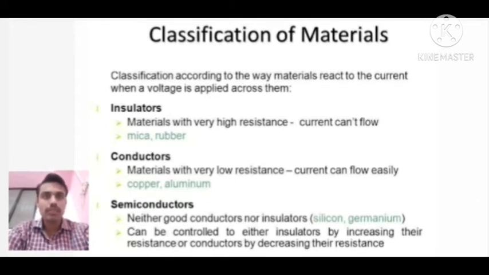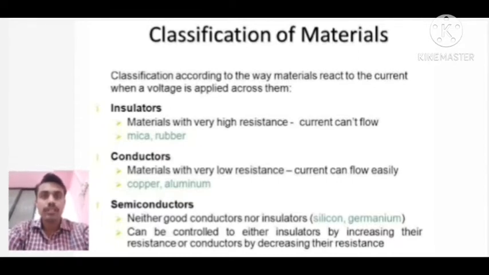So that third part, semiconductor, we are going to study in our syllabus. Before starting semiconductor, we should understand why it is different from the other two, insulators and conductors. Insulators are those materials which have very high electrical resistance.